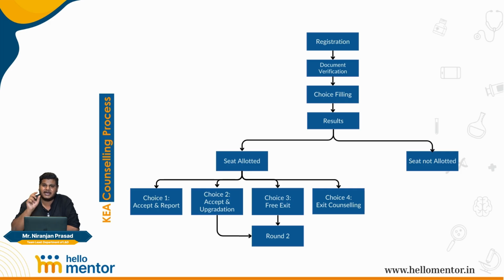Once the choice filling is done, once again, only one time choice filling is going to be allowed. So you can only make edits, alter, modify or delete your choice fillings. You cannot add new options until and unless any new medical college has been added in the counselling process. So the first round of choice filling is going to be very, very crucial. And if you're going for choice 2 or choice 3, there are different types. Your choice filling is going to be altered according to what choice you're making in the first round. So you'll have to be very careful with what choice you're going to be making.